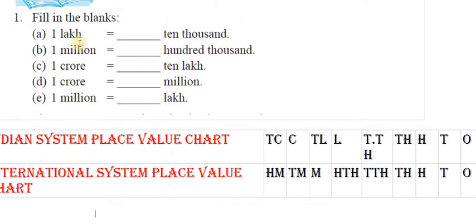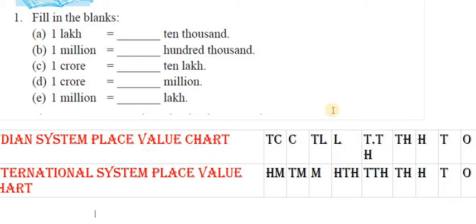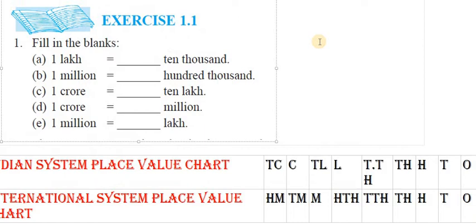Now what is the first fill in the blank question? 1 lakh is equal to how many 10,000s? In the Indian system, 1 lakh is how many 10,000s? 10 10,000s. By seeing the place value chart, we can easily write the answer. So you should remember the place values very carefully.